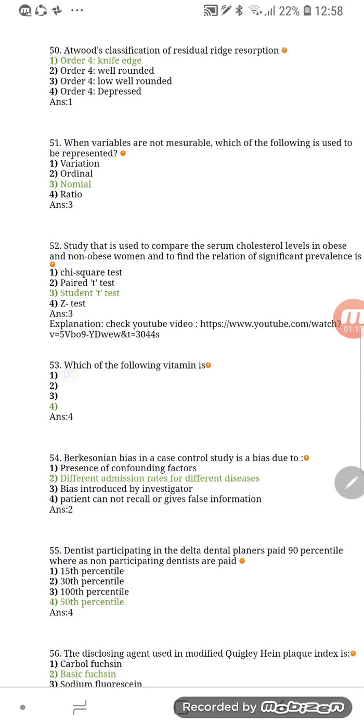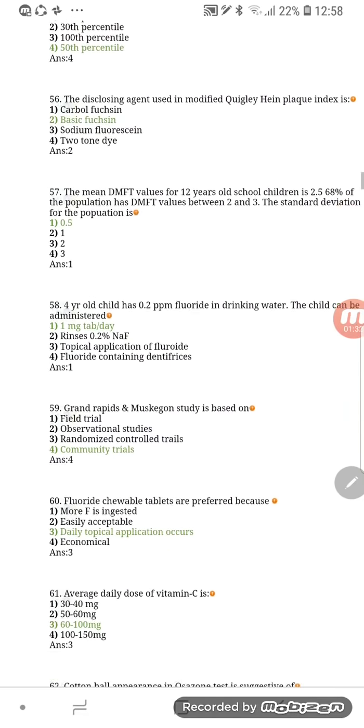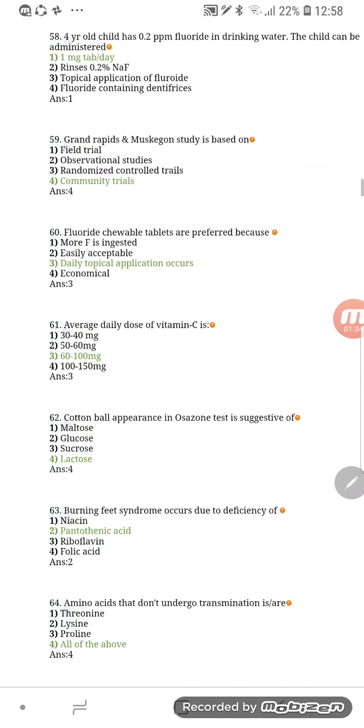The 52nd question is already explained in the recent YouTube video. Please check it. We have posted the link. And the 53rd question had an error given, so we have removed that question. So the 53rd question is an add score. 53 is an add score. Going to 61, 61 is a key correction. The answer is C now.